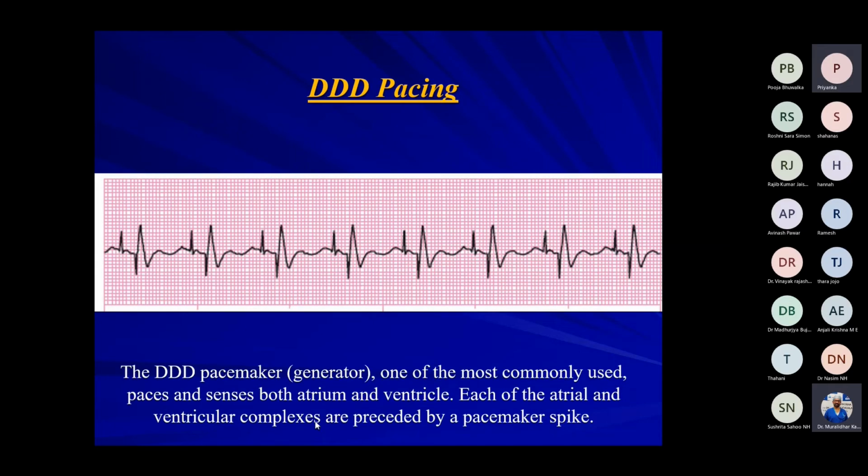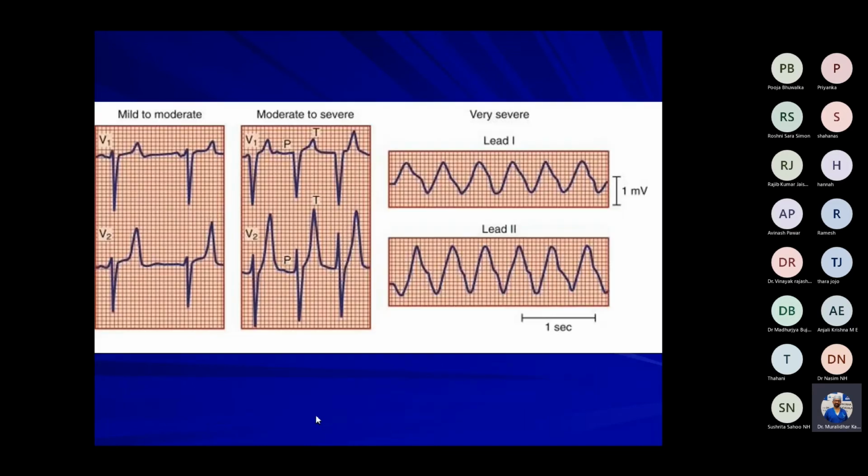This is dual chamber pacing, atrial pacing followed by ventricular pacing, which is also called synchronous pacing. It improves the cardiac output by 20 to 40% when compared to single chamber pacing when you're using only ventricular pacing. And this is hyperkalemia, mild, moderate, and severe hyperkalemia.